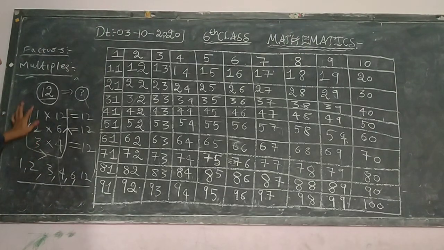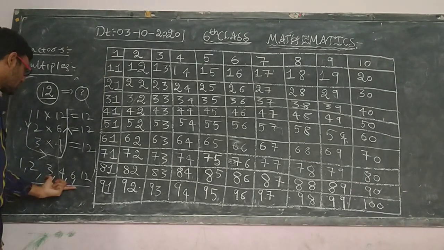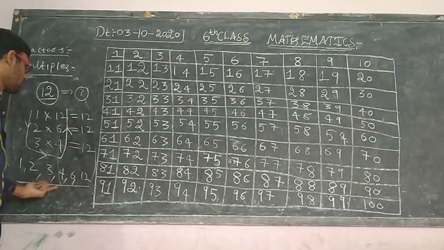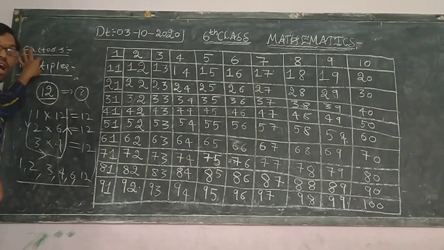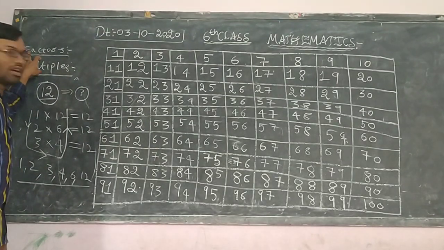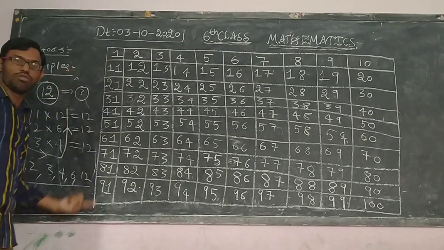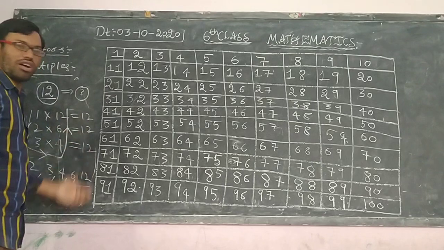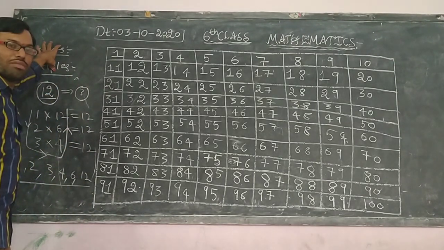So this is the concept of factors and multiples we have seen. Like this, for every number there will be a limited number of factors; there won't be unlimited factors. But multiples will be unlimited. Suppose you take 12: its multiples are all of the 12 table, 12 into 100, 12 into 1000, and the multiples keep increasing. So these two are factors and multiples.